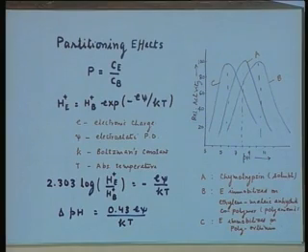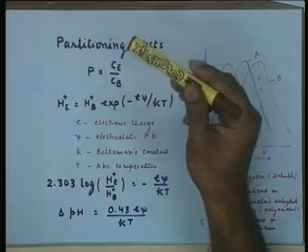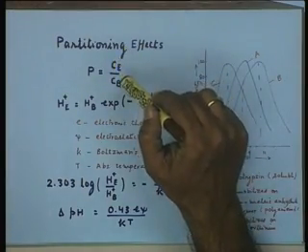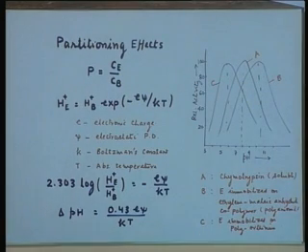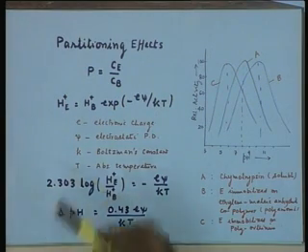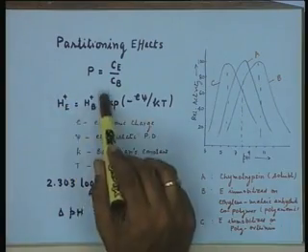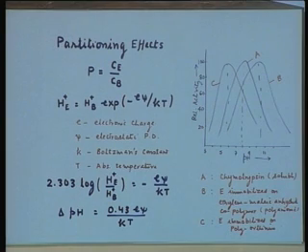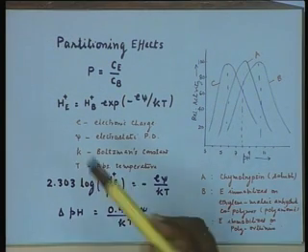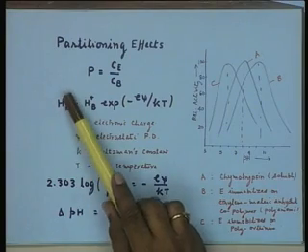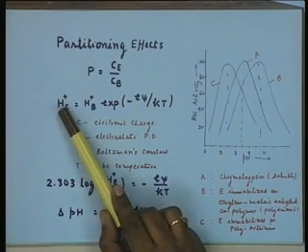A quantitative analysis of the partitioning effect can be given in terms of a factor which we can call the partitioning coefficient, the partition factor, which is the ratio of concentration of any species on the enzyme active site divided by the concentration in the bulk. And if you consider the pH effects or hydrogen ion concentration, it can be described in the two phases, that means at the solid phase in the enzyme active site and in the bulk phase by a Boltzmann type of distribution, whereas you can give the concentration in the enzyme phase, that is in the carrier matrix, given by